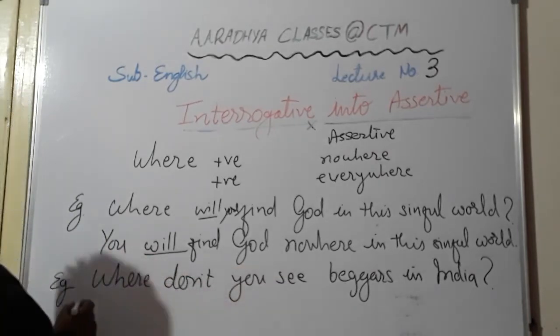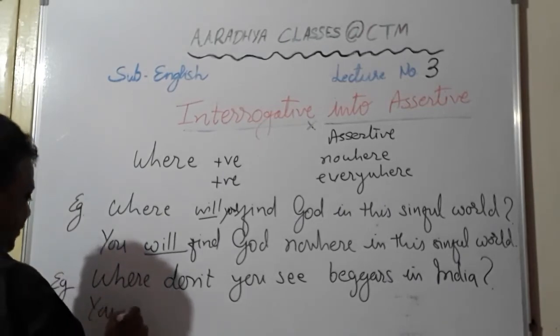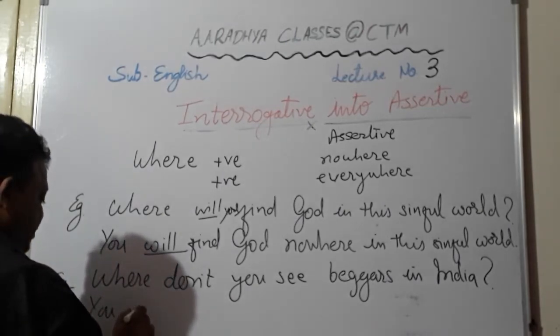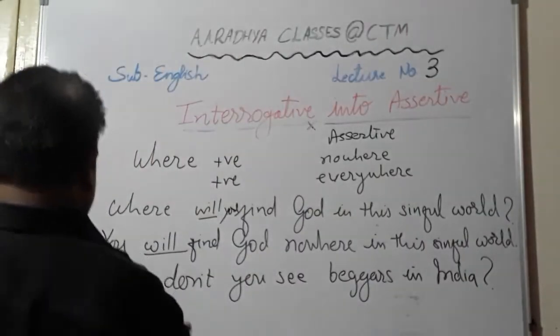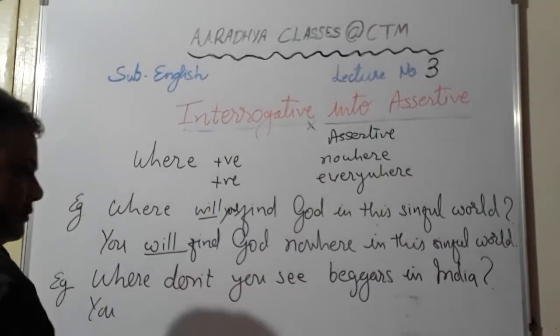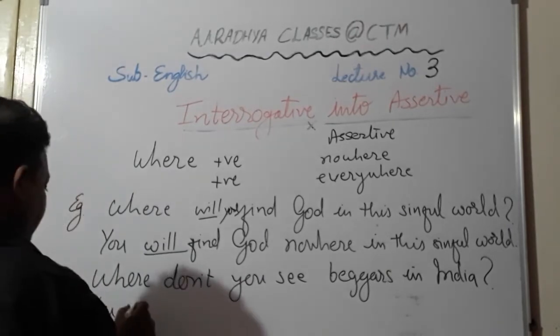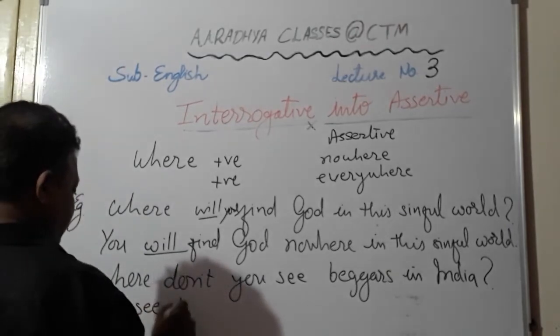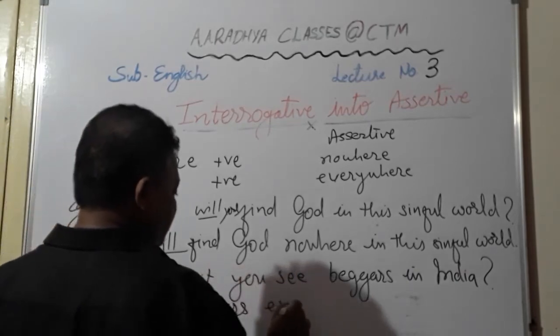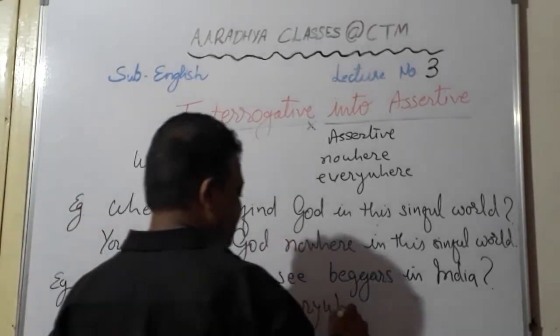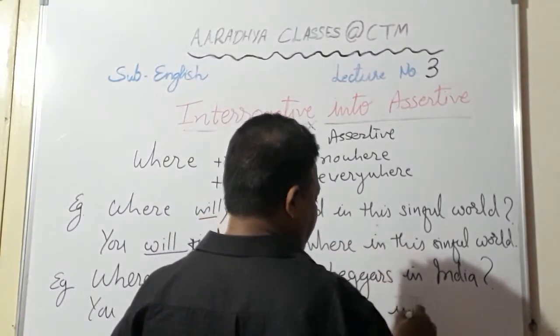Okay, so here it will be like this: you see beggars everywhere in India.